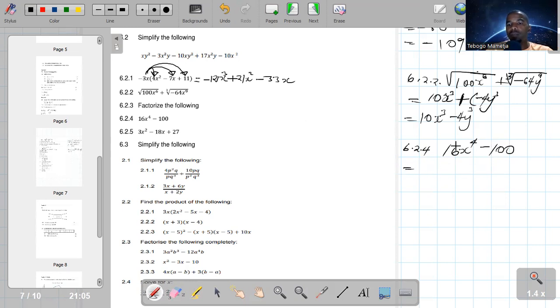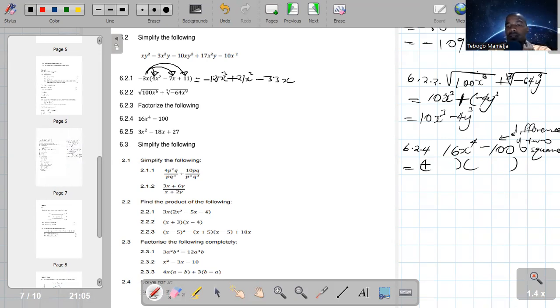What type of expression is this? What do we call this expression? Guys, 16 is a square. x to the power 4 is also a square because it has a square root. 100 is a square. So this we call the difference of two squares. We call it what? Difference of two squares. And how do we factorize the difference of two squares? By opening two brackets. We always open two brackets if you want to factorize the difference of two squares.